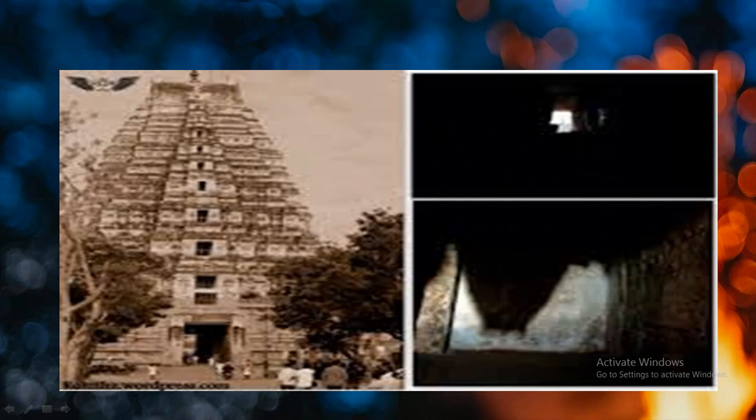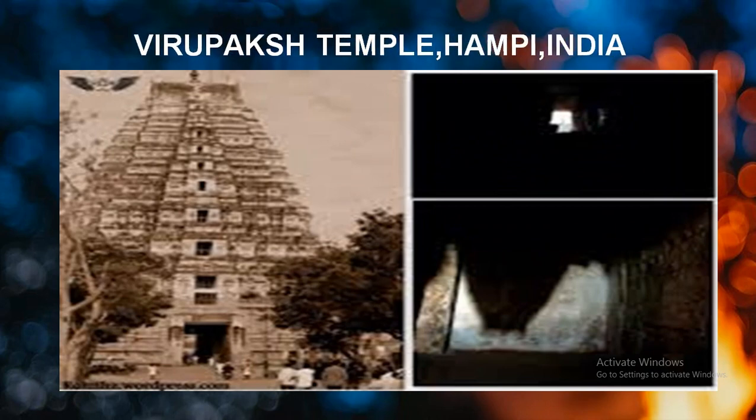And what is this photo? This third photo shows that in front of this temple one small cave is there. This cave is having a very small hole over here, and in front of this hole one wall is there, which acts as a screen. So this is a natural phenomenon which occurs naturally, and this temple is named Virupaksha temple, which is located in Hampi, India.